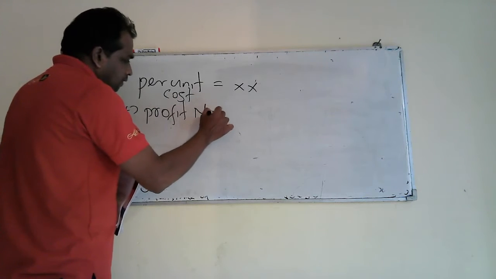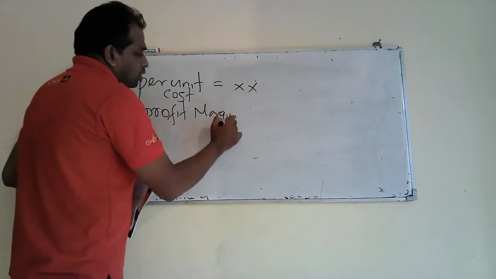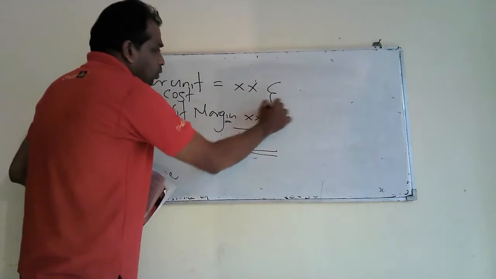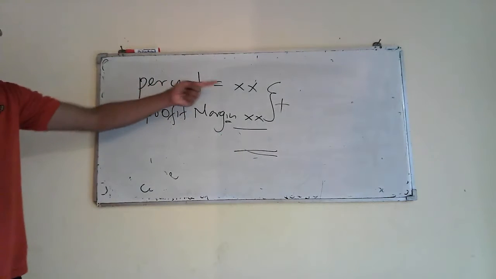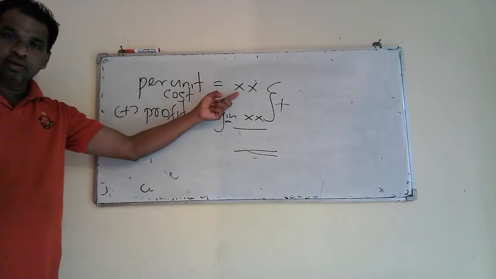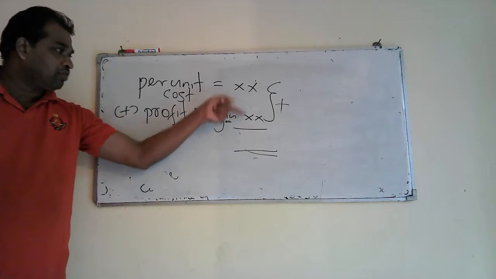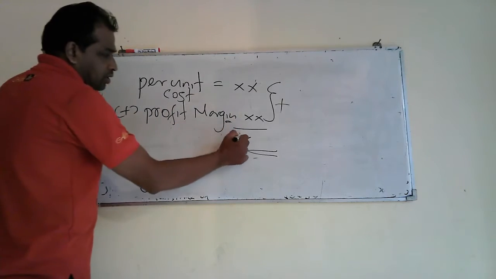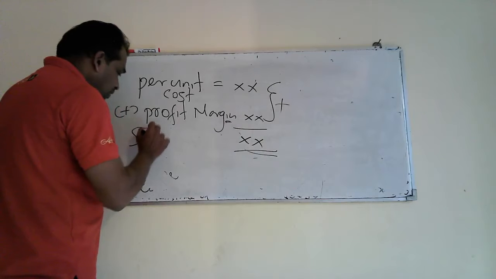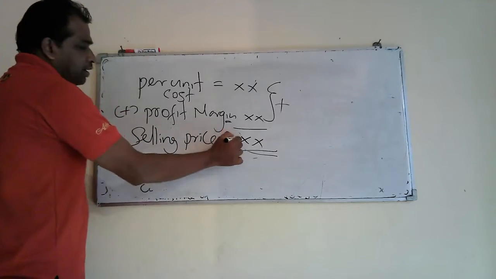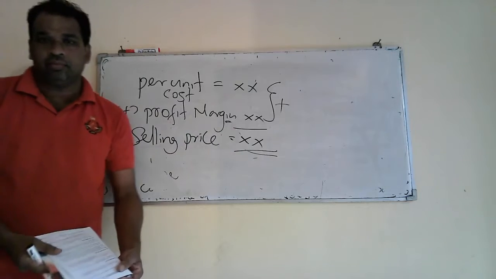Then you add these two. Per unit cost equals this much, profit margin per unit this much. Then you add these two. Then finally we will take the selling price.